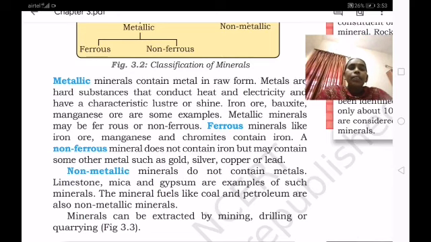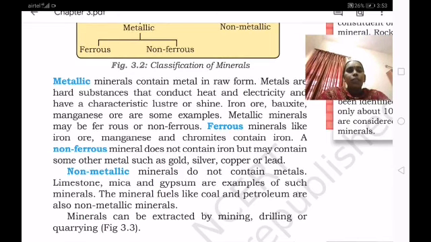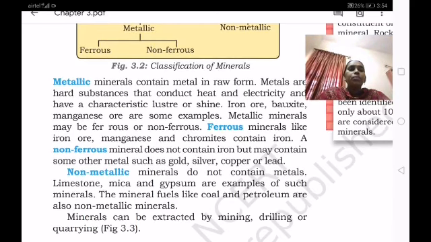The second one is the non-metallic minerals. Non-metallic minerals do not contain metal. In these minerals there is no metal content, but they are minerals only. Limestone, mica and gypsum are some examples of such minerals. Mineral fuels like coal and petroleum are also non-metallic minerals.